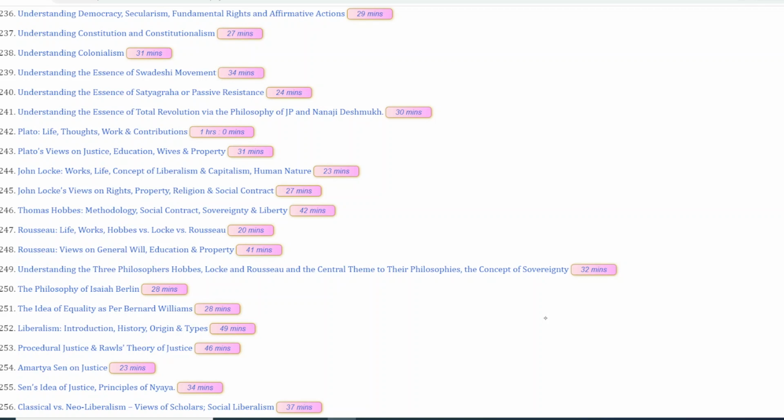Now, how do these three vary? This is something that we have extensively discussed in lecture 247. Please watch it there. For that matter, from the exam's point of view, Locke, Hobbes, and Rousseau, you'll definitely get at least two questions from these three philosophers from this concept. So please prepare very well.